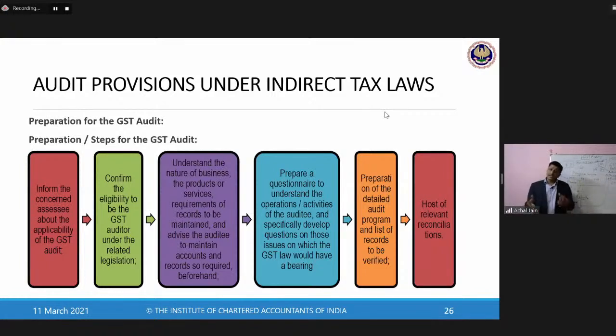And depending on that, again, what will happen? He will have to plan the extent of his testing, which can then be increased or decreased during the course of the GST audit.